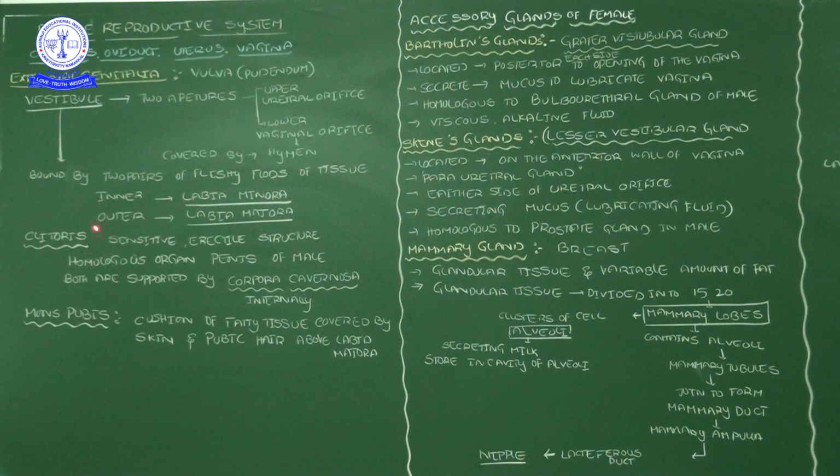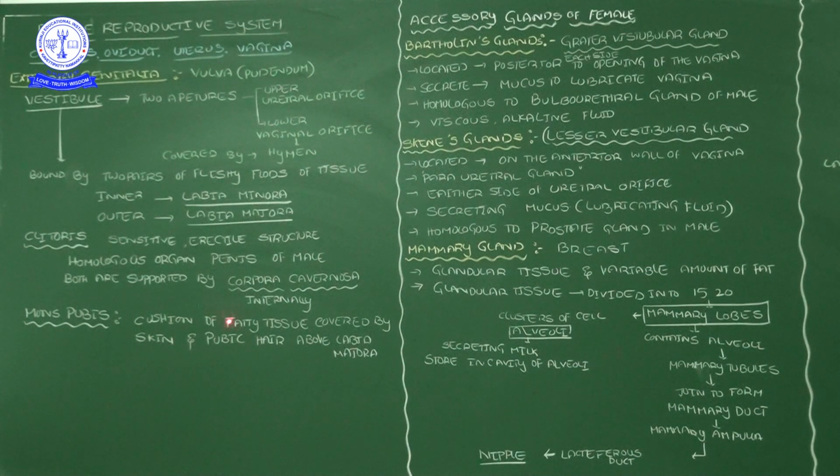In the internal anatomy, both the penis and the clitoris are supported by the corpora cavernosa. Internally it contains the corpora cavernosa. In the sectional cutting of the penis, I said the penis has three pole-like structures. On the dorsal side it has the two corpora cavernosa and on the lower side the corpora spongiosum.